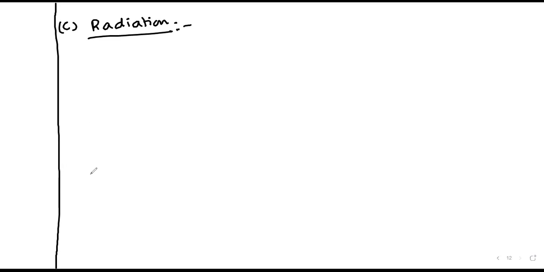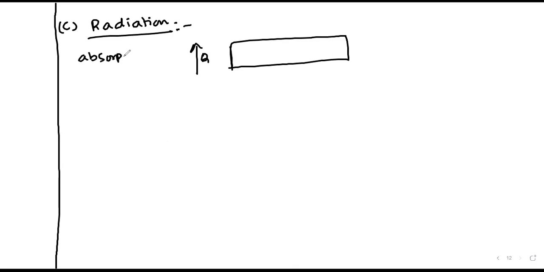Now, suppose I have a conductor. If I supply heat, some of the heat will be utilized in the form of absorption, reflection, and then transmission. The amount of heat absorbed, reflected and transmitted I'll indicate with QA, QR, and QT.